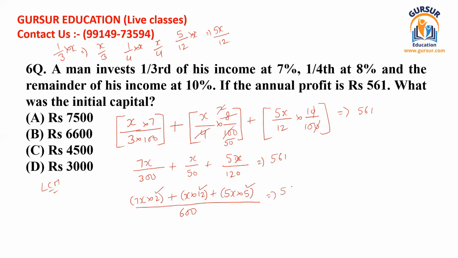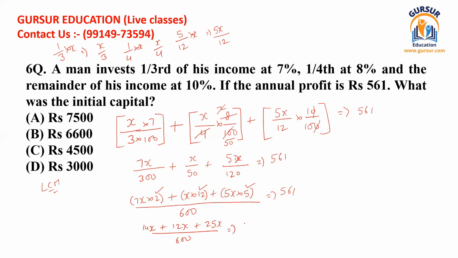And the total value should be 561. Now you can solve this further. Okay. How can we solve this? 7x multiplied by 2 should be equal to 14x, and that plus 12x, and that plus 25x, all divided by 600.